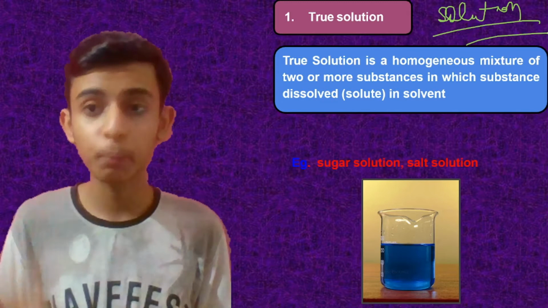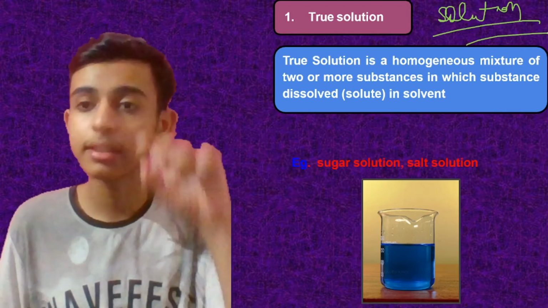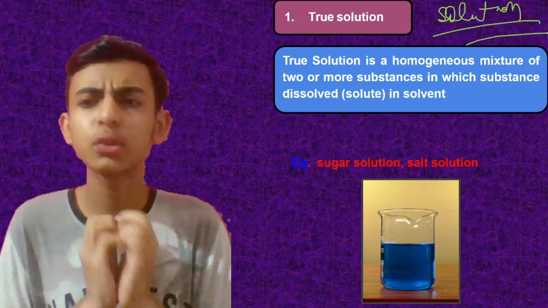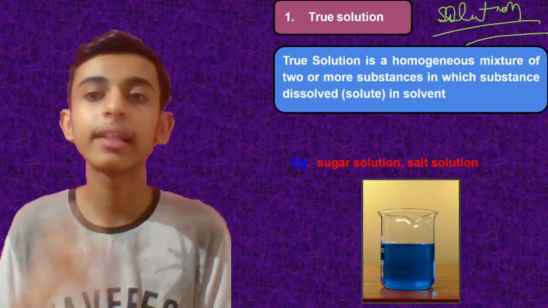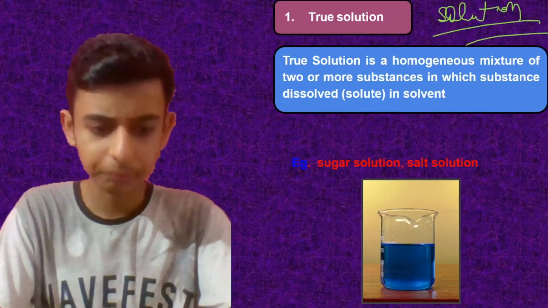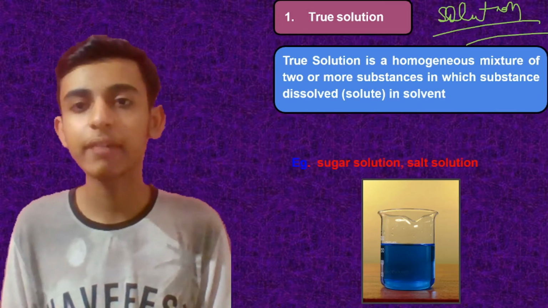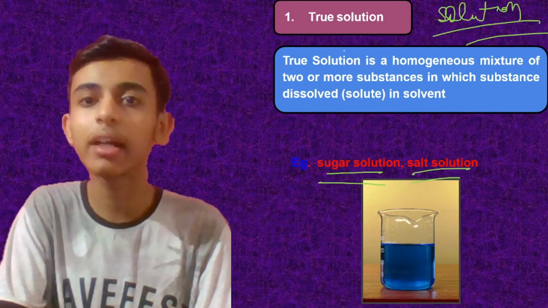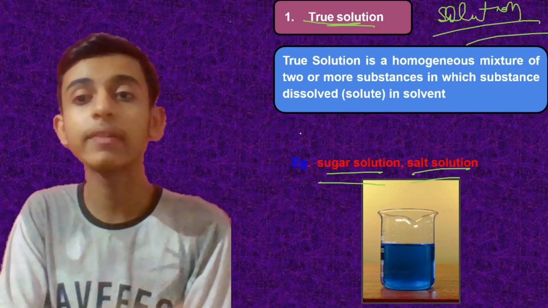So a true solution is a homogeneous mixture of two or more substances in which the solute is dissolved in the solvent, which dissolves the solute. So this is the normal solution that we have studied in our lower grades. For example, sugar solution and salt solution. They are the true solutions in which the solute completely dissolves into the solvent.